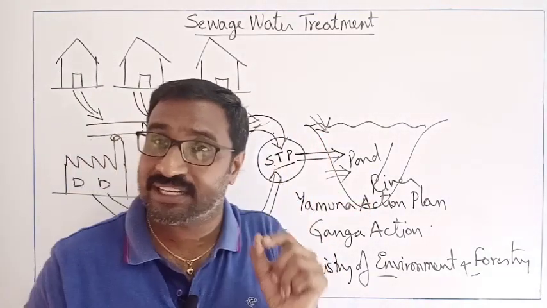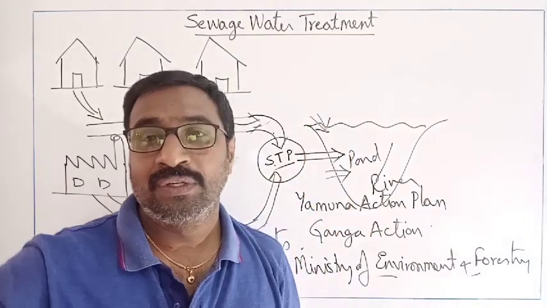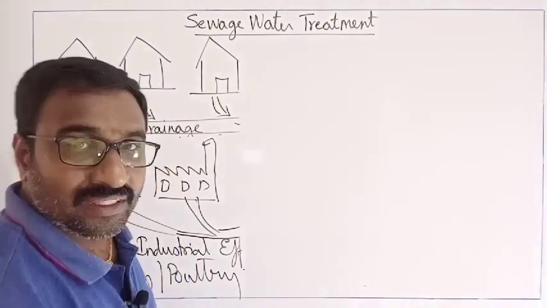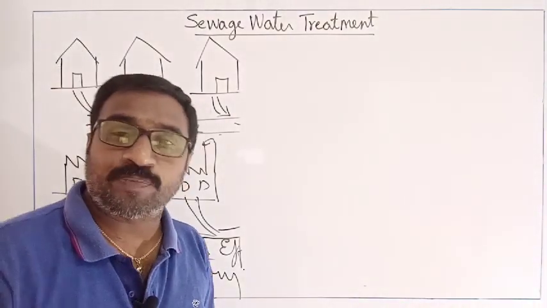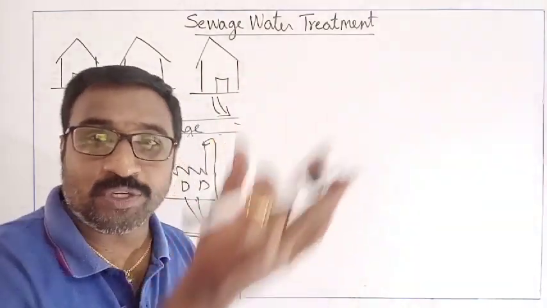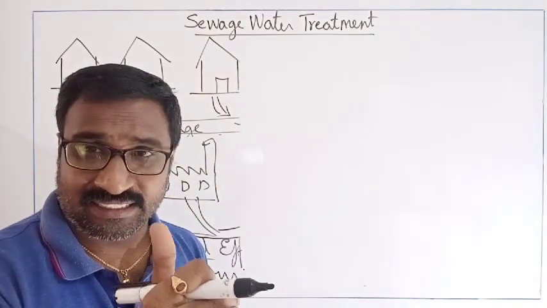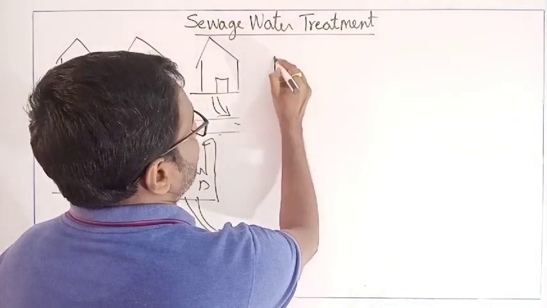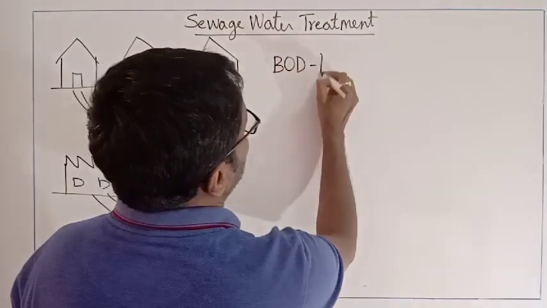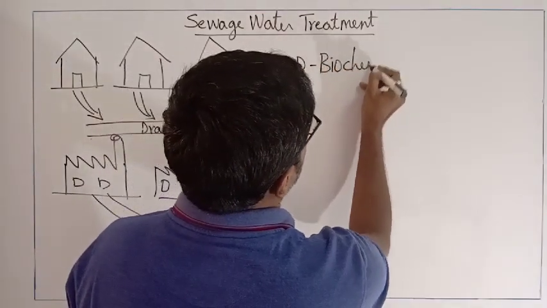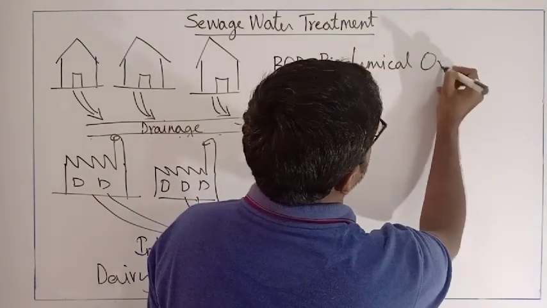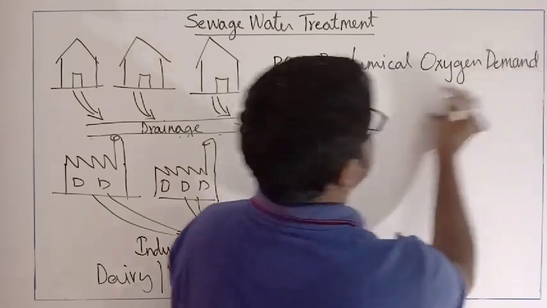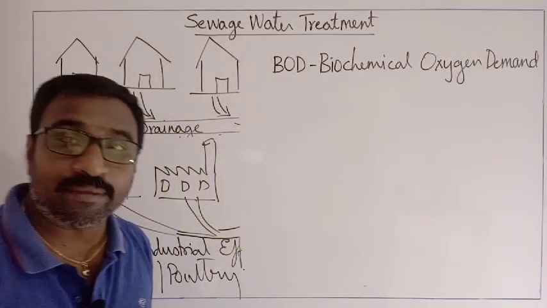That is the introduction. Now, we shall go into how they will actually do it. What is the procedure to do? That's what we are going to study now. Now, how can we tell that the water is polluted? How much level the pollution is there? What is the actual test to identify the pollution? That is called BOD. It is called Biochemical Oxygen Demand.